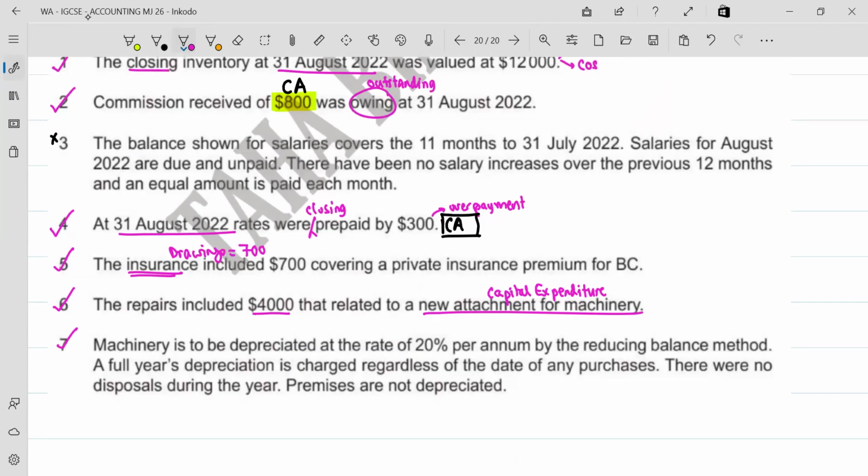It says machinery is to be depreciated. And what are the causes of depreciation? There could be wear and tear, there could be passage of time, there could be technological change and whatnot. It says machinery is to be depreciated at the rate of 20% per annum using the reducing balance method. When you see the reducing balance method, do I open up the bracket? Yes or no? Yes. Regardless of anything, I'm going to open up the bracket. Why am I opening up the bracket? Because I'll have to take away the provision for depreciation from the cost of machinery.